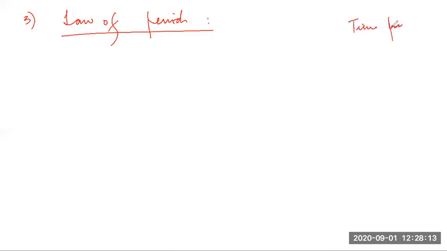So I think students know what is a time period. Time taken to complete one oscillation or one revolution is time period, and 1 by time period is basically frequency. The unit of frequency is named after the famous scientist Hertz, right? So this is in seconds, time period. We know that. So what is law of periods?